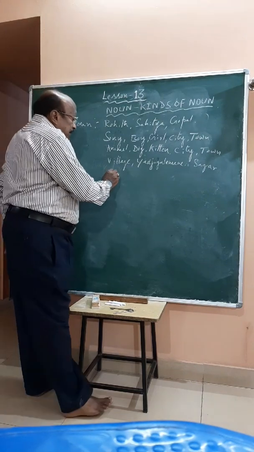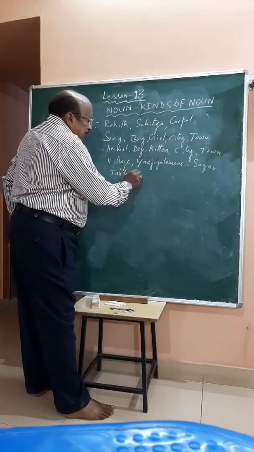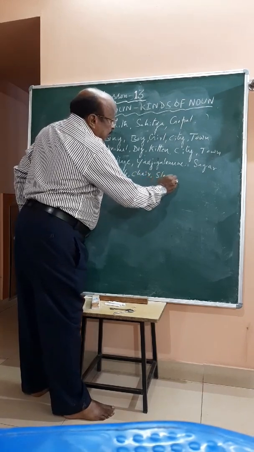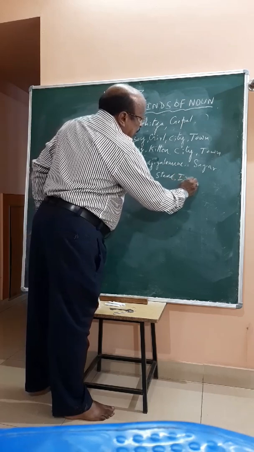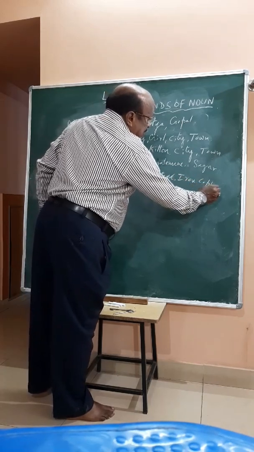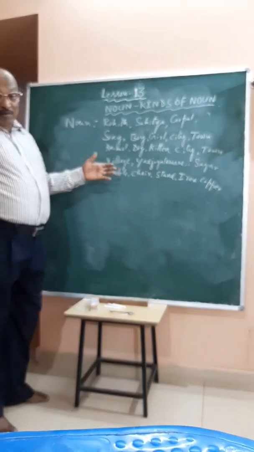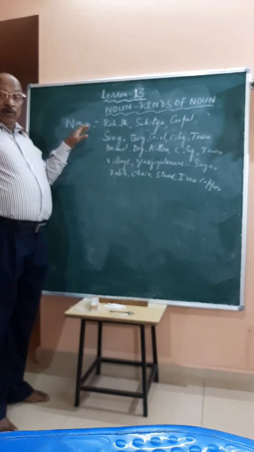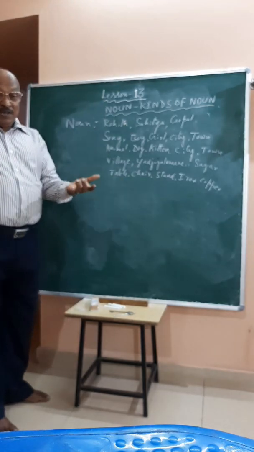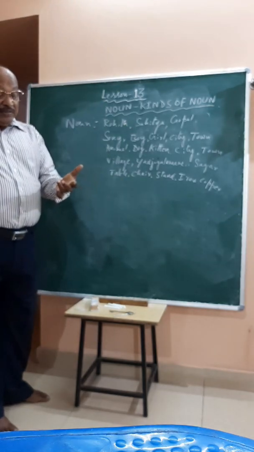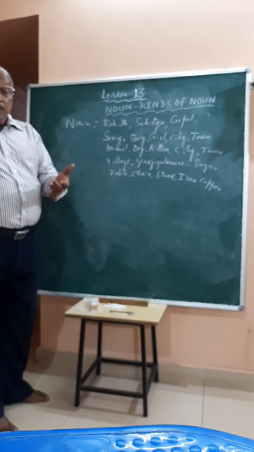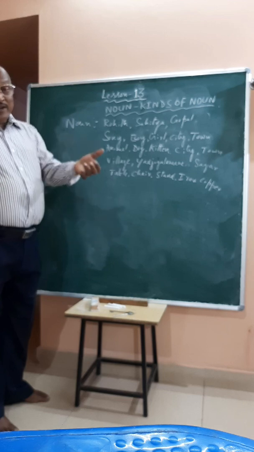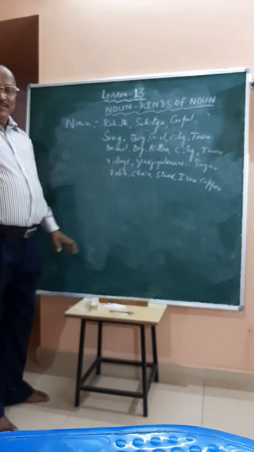Take for example table, chair, stand, iron, copper, rubber, all are nouns. Understand, all of you? All these things are grouped under the noun category. Therefore, all these things are nouns. It may be substance, it may be thing, it may be matter, it may be the name of a person, boy or girl, anything, be it man or woman, all these things are there.